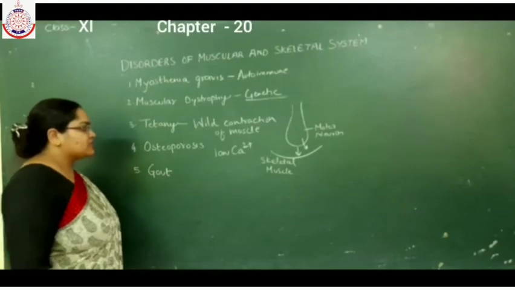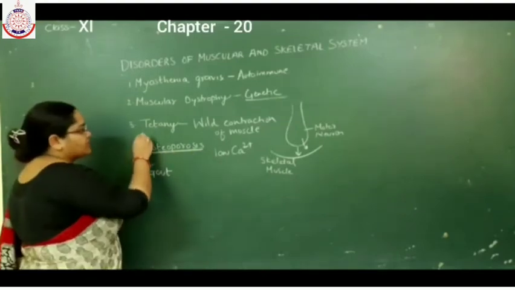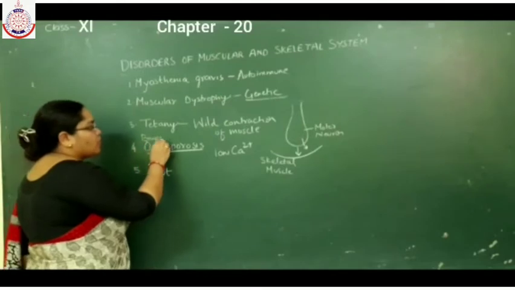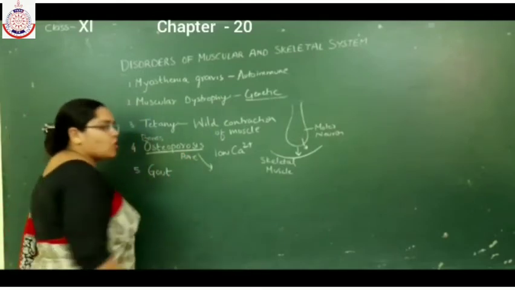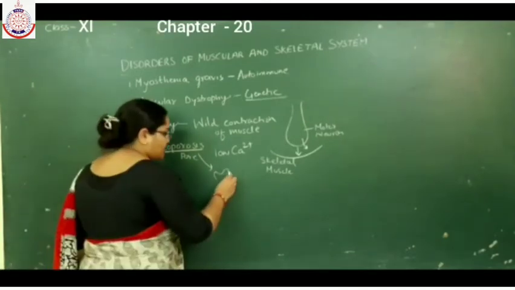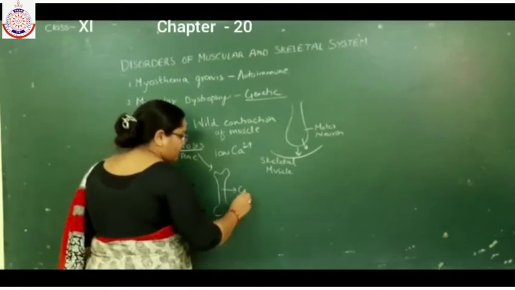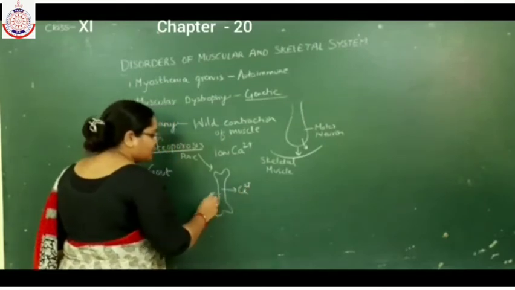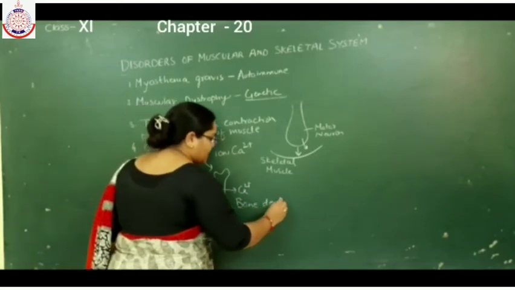Now, the next disorder is osteoporosis. The word osteo is related to bone. Porosis means pores. In this disorder, the bones become weak. In the bones, there is loss of calcium ion, or simply you can say the bone density decreases.